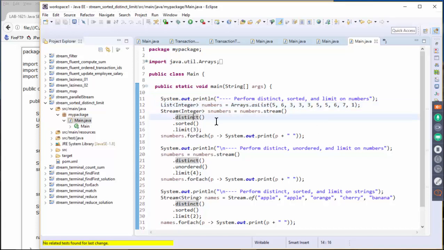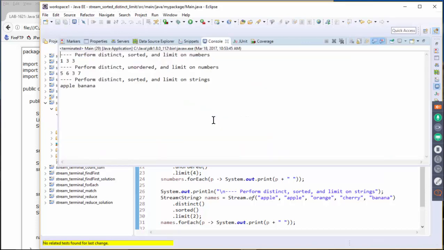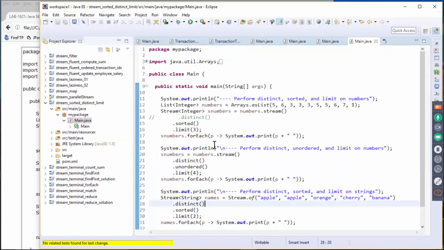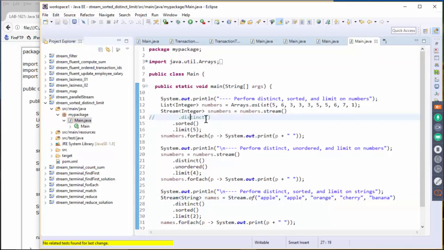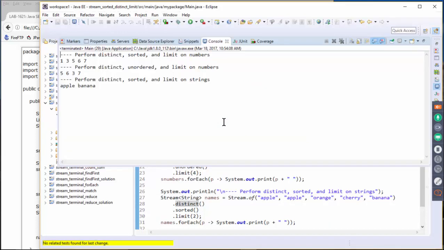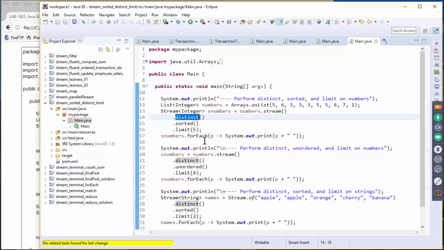So if you skip distinct, let's see what happens. Then, oops. We say just 3. Yeah, so if I say maybe 5, let's do that. And then, okay. Yeah, so then the 3, 3, 3 are actually not being distincted. So if I just add it again and run it, then we have 5 distinct values. So distinct is making sure the stream of data is in fact distinct, and then we sort it.